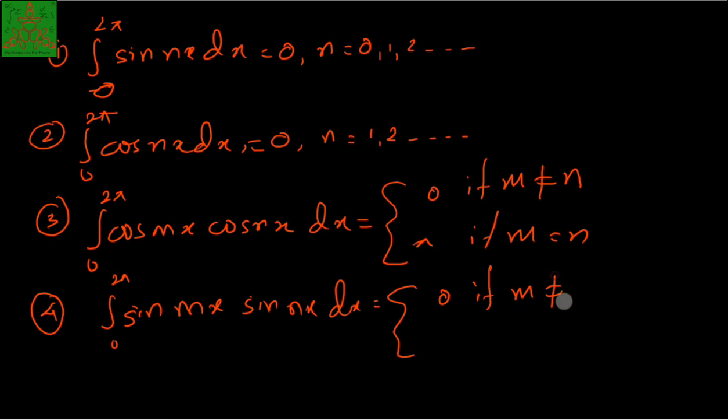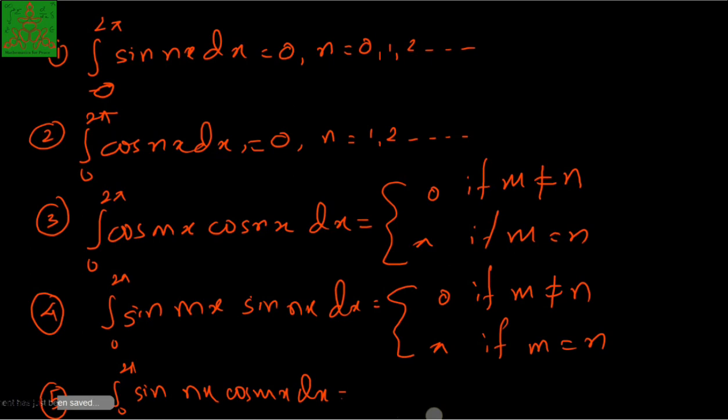It is 0 if they are not equal, and if they are equal, then it is pi. The fifth one is the integral from 0 to 2 pi of sin nx times cos mx dx, which will be 0 for all m and n belonging to the natural numbers. These 5 results you can try yourself, and we will use them in my next video to prove the convergence of the Fourier series.